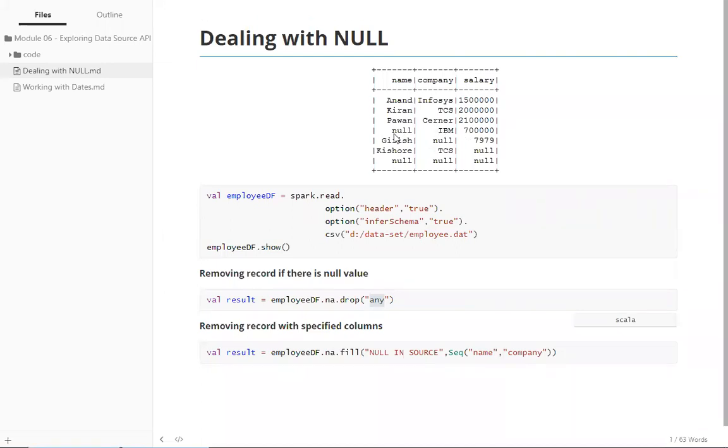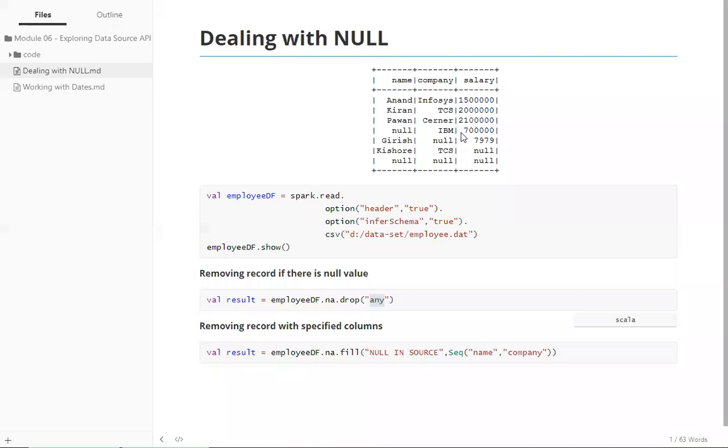Whereas if you see this particular record, only I don't have the name, but I have the company details and I have the salary. I did not get the name, for example, you're trying to fill an online application form or whatever it is, you did not get the name, but the record is valid for me. So for example, IBM, I'm doing analysis on what is the average salary of IBM. I know these two records are important for us. So we don't reject a record anytime. Actually, it is a very rare scenario where we reject the record.